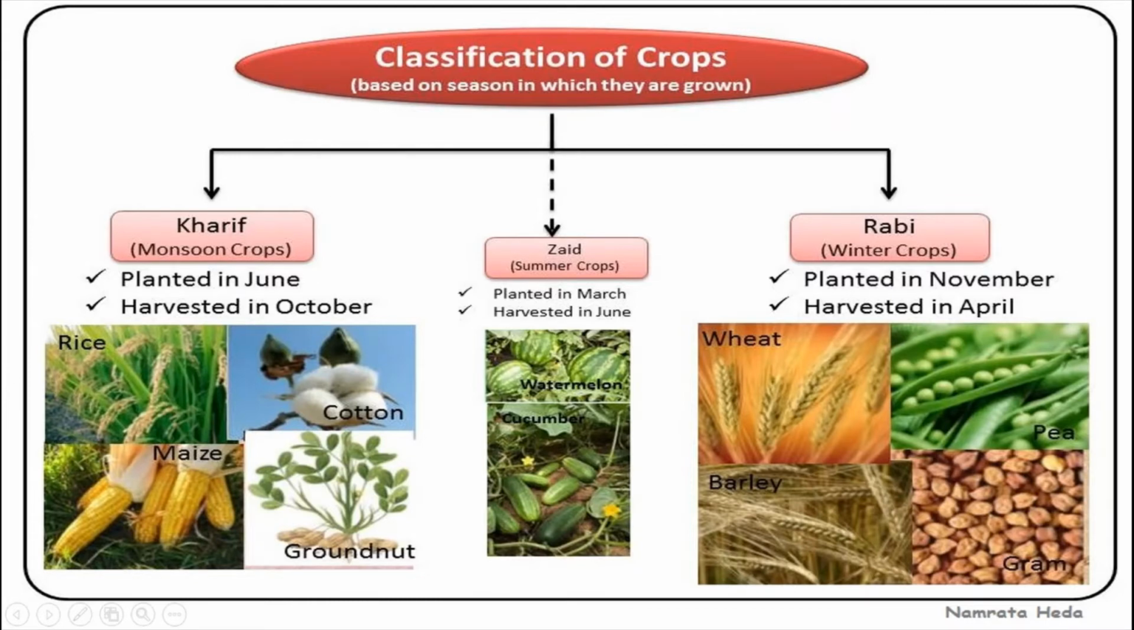Some important Rabi crops are wheat, barley, peas, gram and mustard. We used to say green grams, horse grams, and one more, Bengal grams. These are the grams, so dal varieties only. So wheat, barley, peas, gram and mustard are the important Rabi crops.